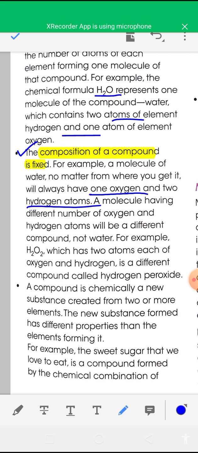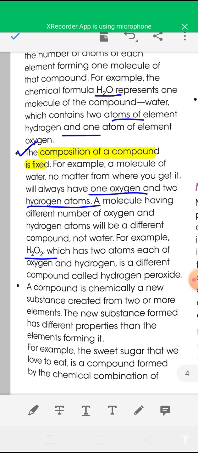A molecule having a different number of oxygen and hydrogen atoms will be a different compound. For example, hydrogen peroxide, H2O2, has two hydrogen atoms and two oxygen atoms, but water has one oxygen atom and two hydrogen atoms. So water and hydrogen peroxide are different compounds.